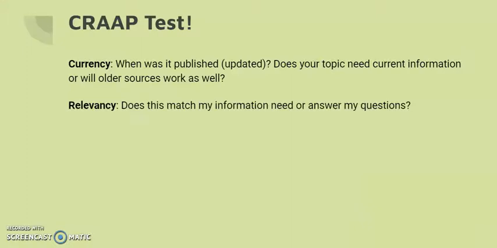Now, what about the R? That stands for relevancy. Does this match my information need or answer my questions? Again, depending on what you're researching or what kind of question you're trying to answer, does this source actually answer those questions, or is it actually talking about something else?